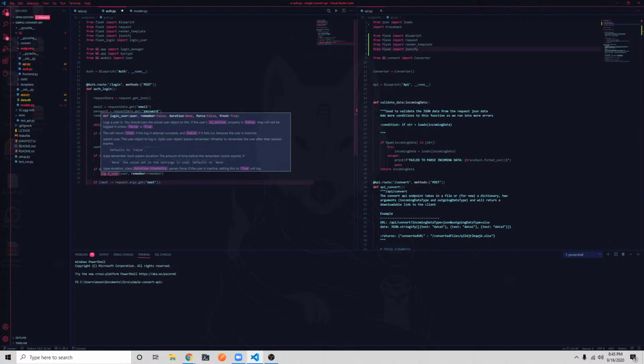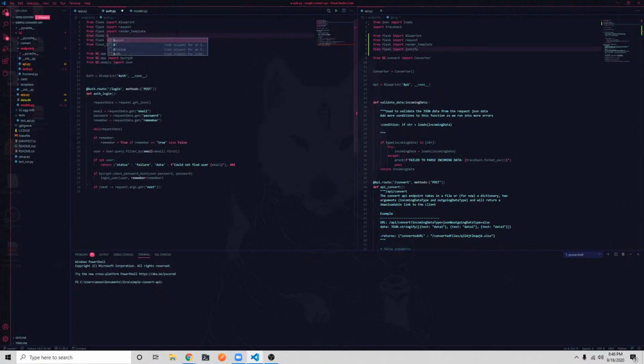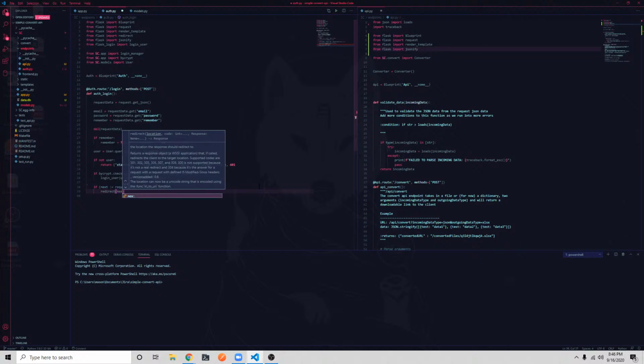Logs a user in. Yes, you should pass the actual user object to this. Why is that giving me an error? I don't understand. It's not None. It's set right here. Weird. What if it is then, sorry, one more. We're going to redirect to next.